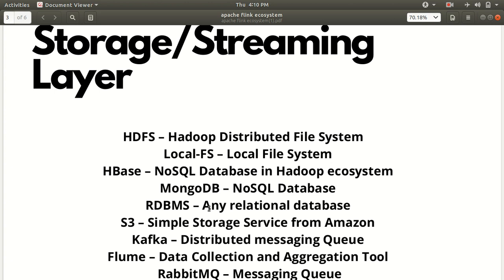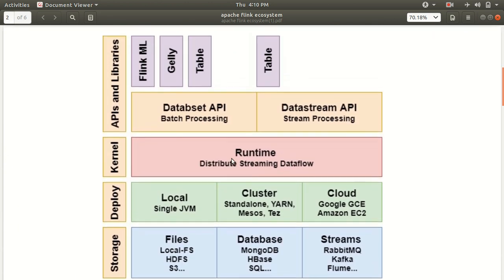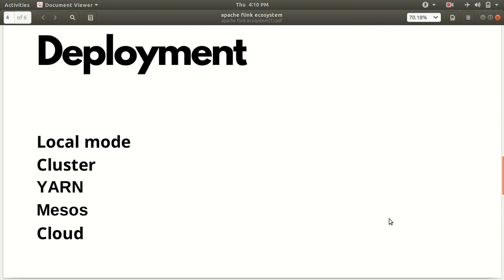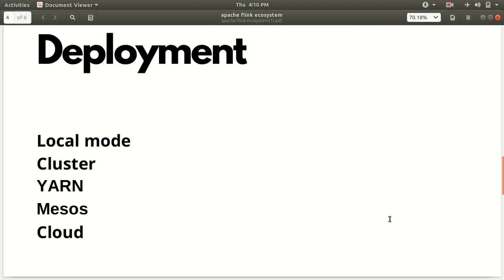So this is about the first layer, which is the storage and streaming layer. Let's talk about the second layer, deployment. As I've already mentioned in my previous video, in the introduction to Apache Flink, there are different deployment options available because Flink can easily be integrated with different cluster managers. The options that we have are local mode, cluster mode, YARN, Mesos, and cloud. Let me discuss them one by one.